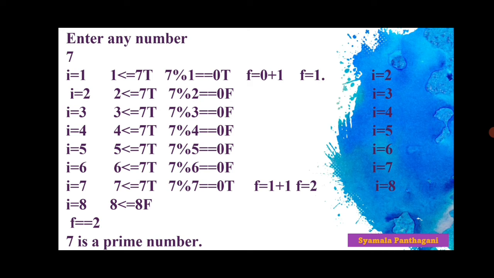Children, no need to write all this explanation. Some students are writing all the explanation. No need to write. Only you write the output: enter any number, 7, right? And the last you have to write 7 is a prime number. These three statements are enough.